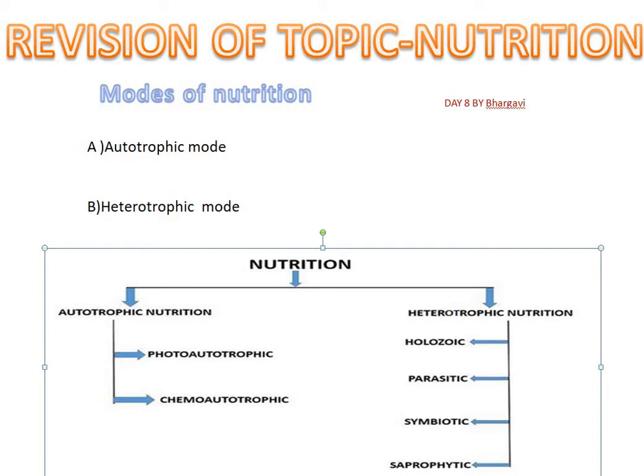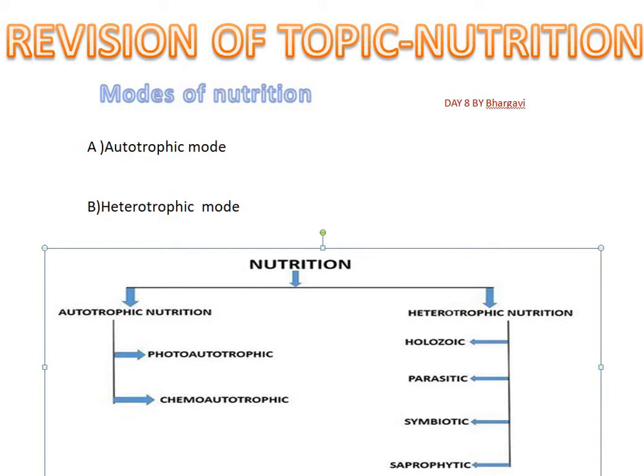Now, there are two modes of nutrition, autotrophic mode and heterotrophic mode. In the autotrophic mode, as it is shown here, there are two types, photoautotrophic mode and chemoautotrophic mode. In the photoautotrophic mode, we talk about photosynthesis, and in the chemoautotrophic mode, it is chemosynthesis.